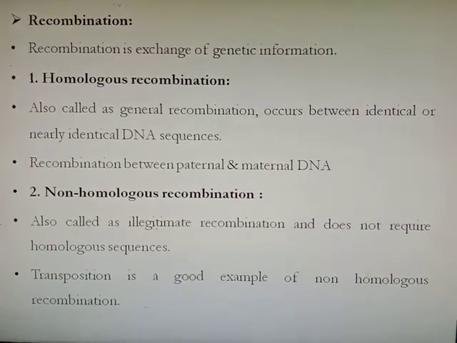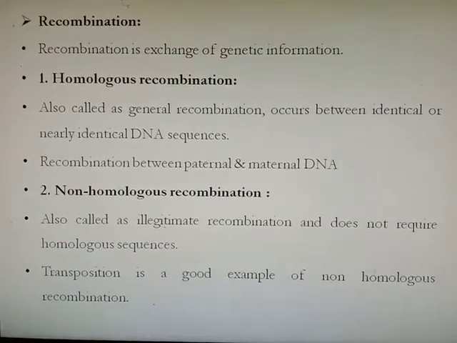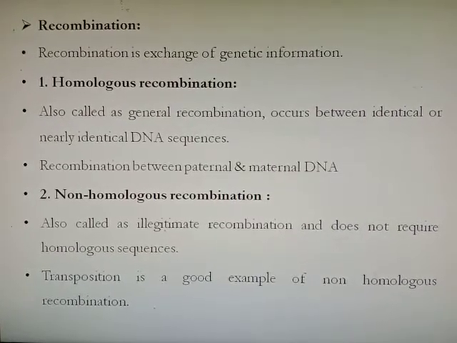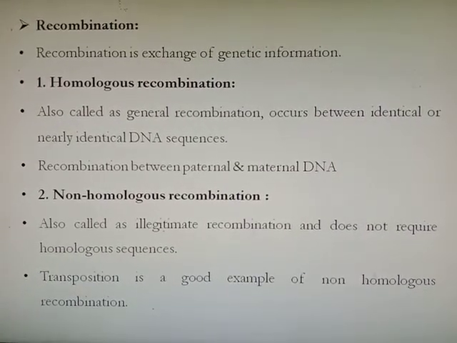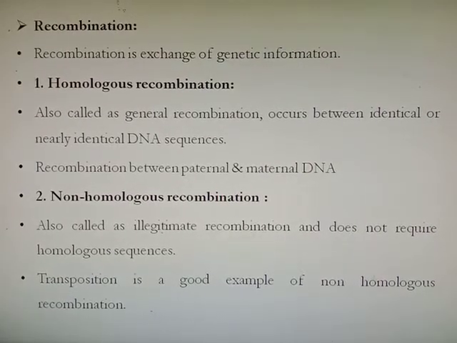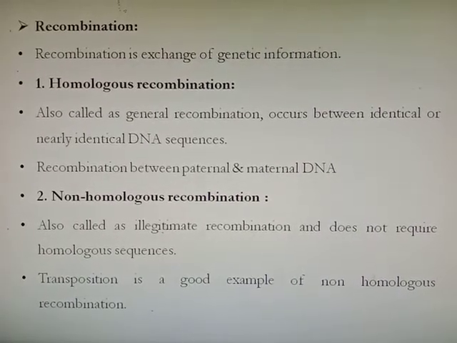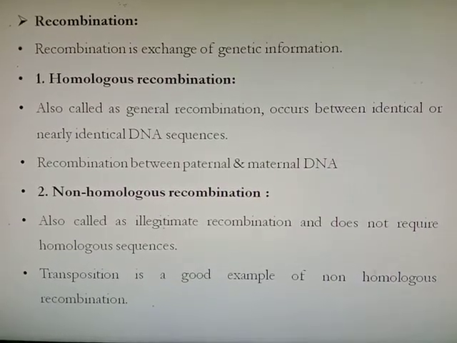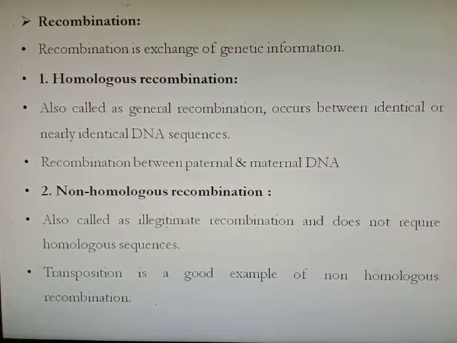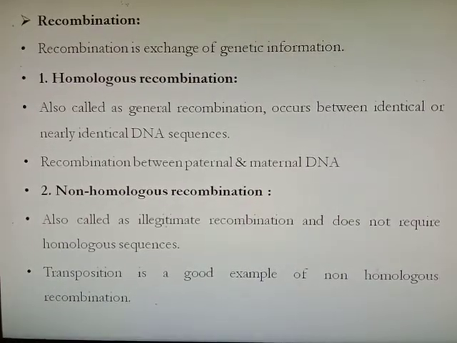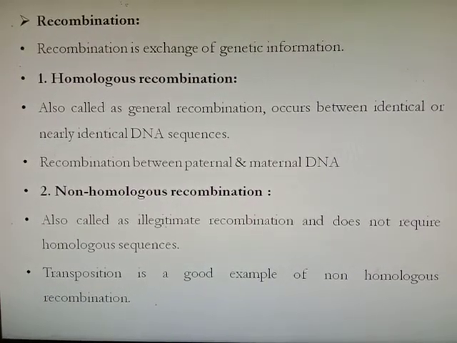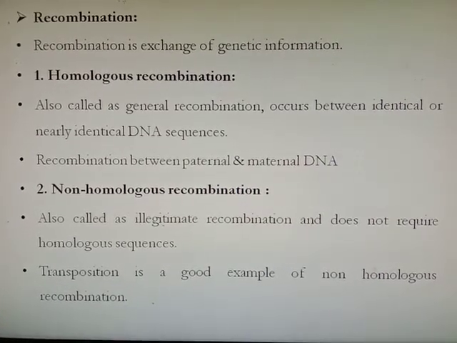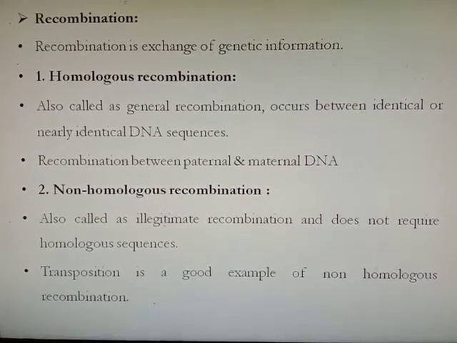Then next is recombination. Recombination is an exchange of genetic information between DNA. So recombination is of two types: one is homologous recombination and another one is non-homologous recombination. First is homologous recombination. Homologous recombination is also called general recombination or legitimate recombination, which occurs between identical or nearly identical DNA sequences. For example, recombination between paternal and maternal DNA.